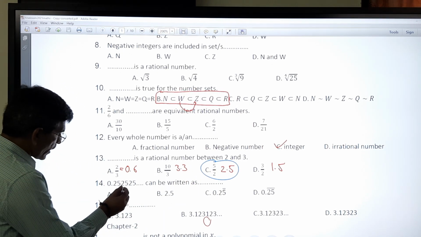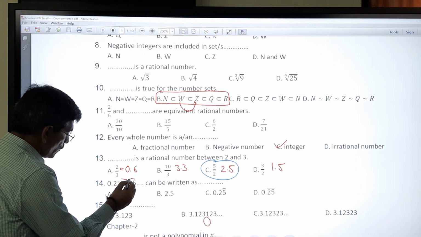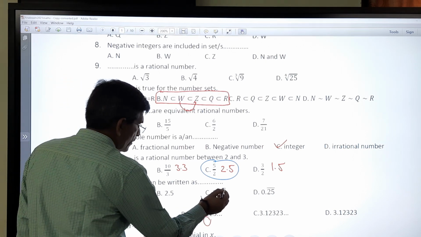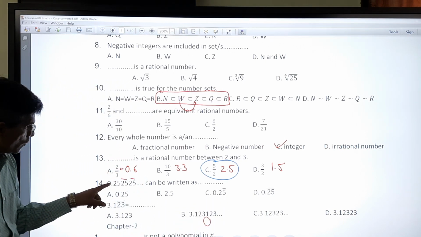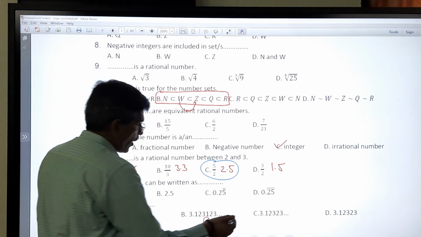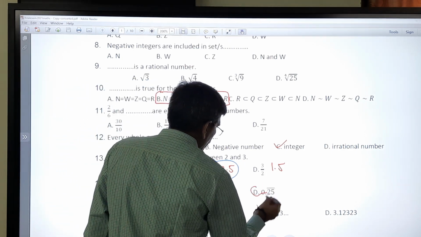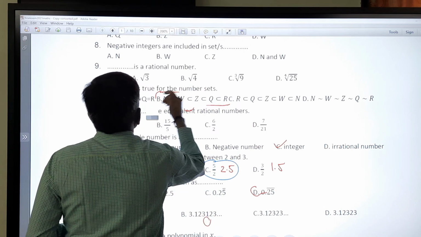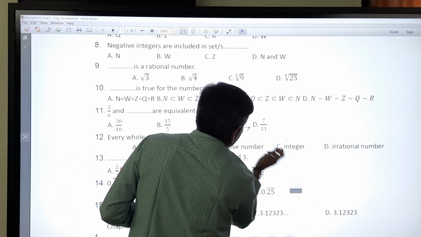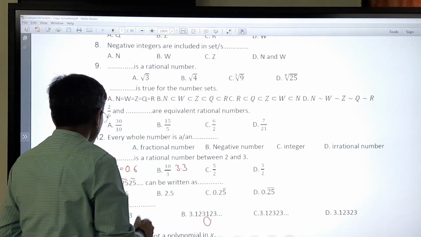Now here the recurring digits 25 are repeated, so we have to make a sign of bar. That is, 25 is repeated, so we have to write 0.25 with a bar. So the correct answer is 0.25 bar.